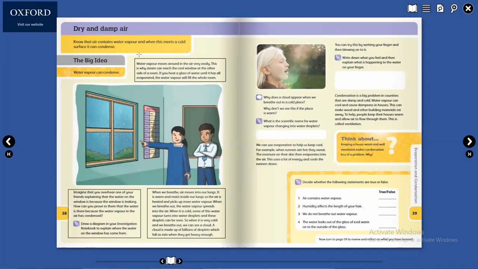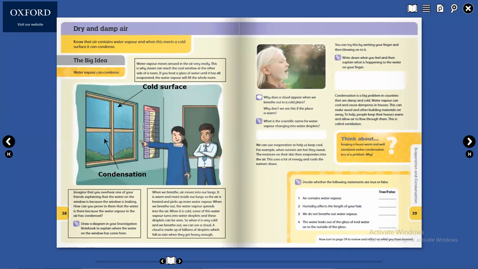So here you can write, this is a cold surface. Then here you can see condensation, so you write like this: condensation, meaning water droplets.